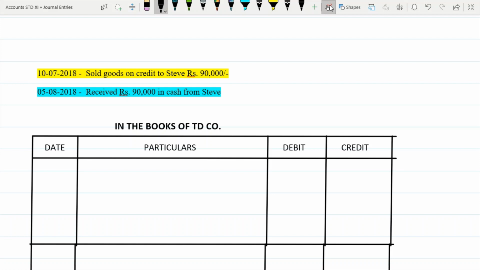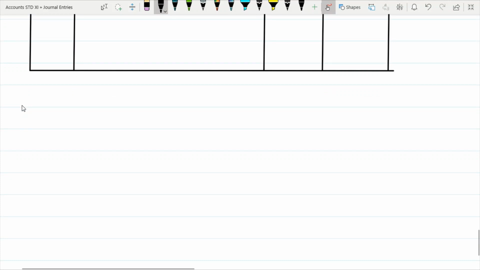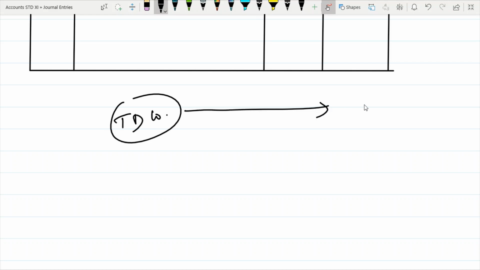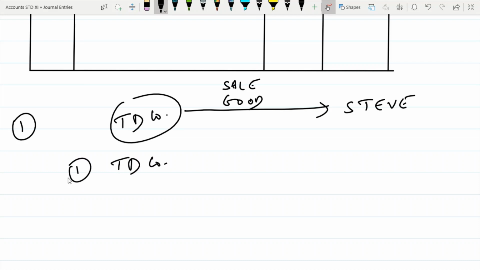We shall take a similar transaction to sales, but here in this case it is sold on credit. So again, there is one transaction and there is the second part. So the first part, what it is saying here, is that TD company has sold goods to Steve. So what is going out is goods. So this is sale of goods. So this is the first part. Okay. So in the first part, now who is involved? TD company is involved. First part. Second here is sales. And third here is Steve.